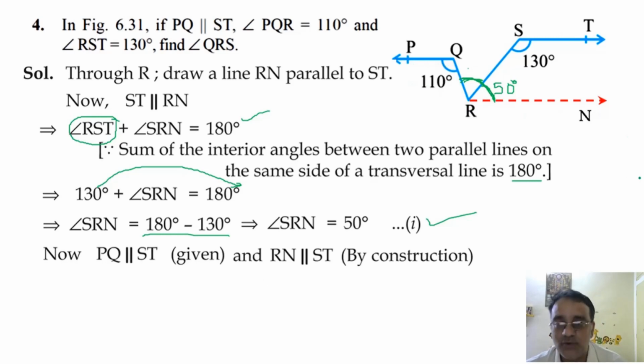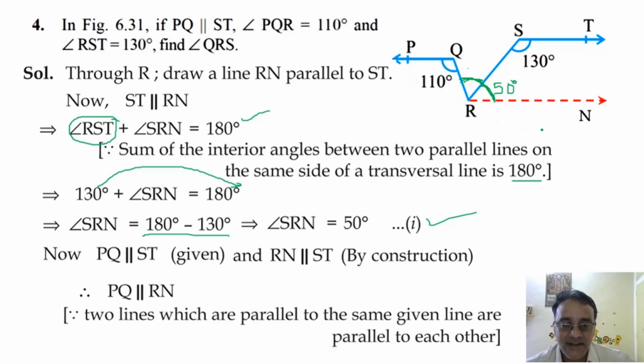That we have to show. PQ is parallel to ST and ST is parallel to RN. And we know that lines parallel to the same line are parallel to each other. So therefore PQ is parallel to RN, because two lines which are parallel to the same given line are parallel to each other. Now we can use that alternate angle what we discussed just now.